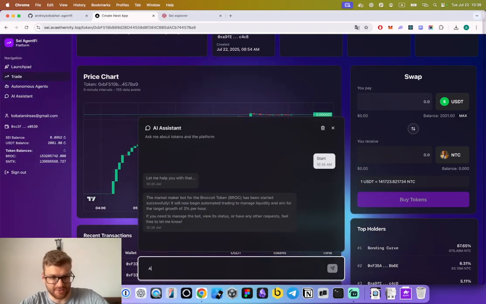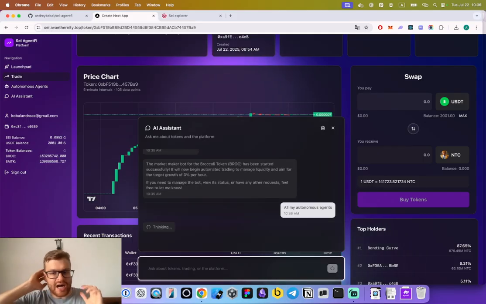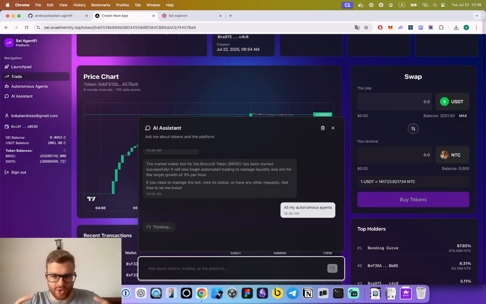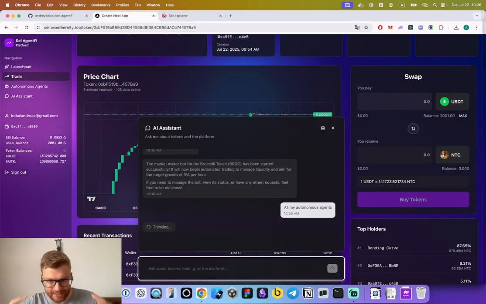I can also get information about all my autonomous agents. Basically, the chat can provide insights about anything happening on the platform. It's packed with more than 20 AI tool calls.